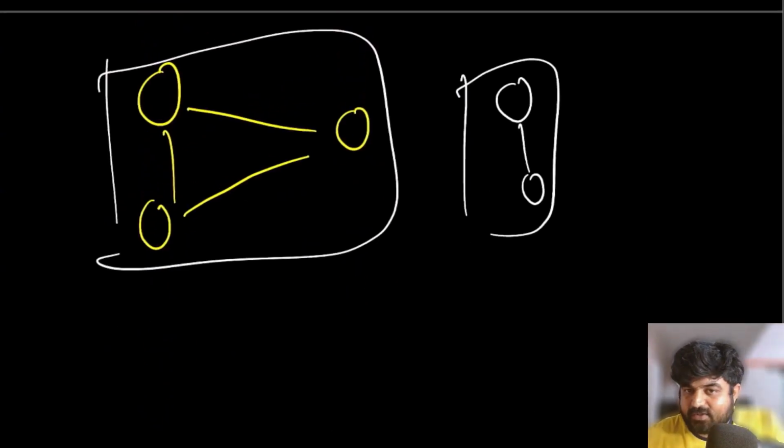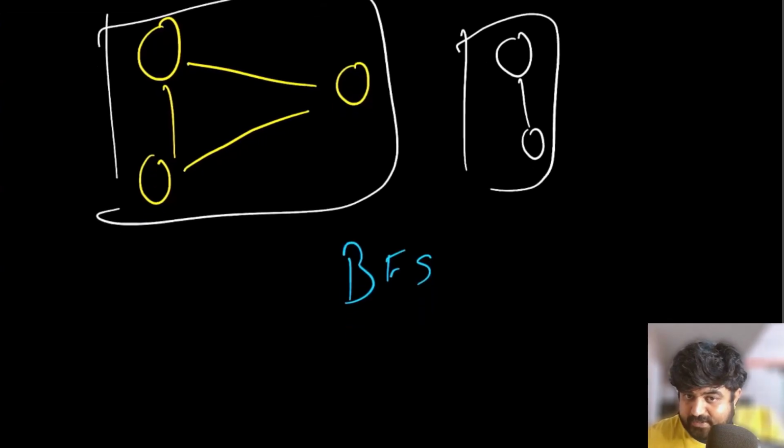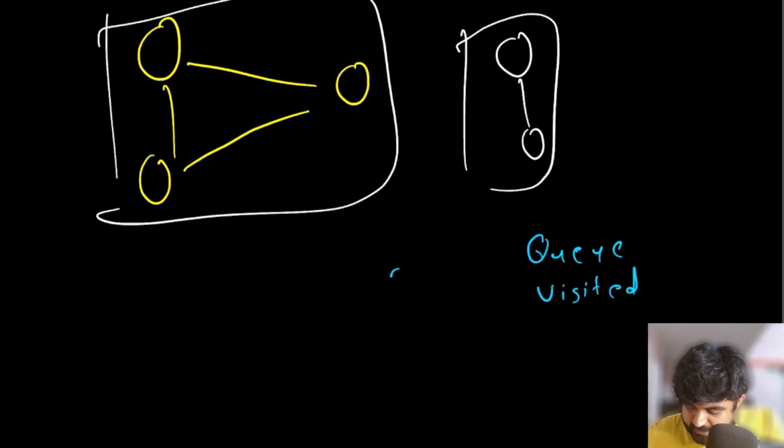So I have already solved this one in the past, but I'm going to quickly show you the solution again. Simply, we are going to use breadth first search. For breadth first search, we all know we need two items. The first one we need is a queue, and we need some way to keep track of all the visited nodes so far. So let's just do that.